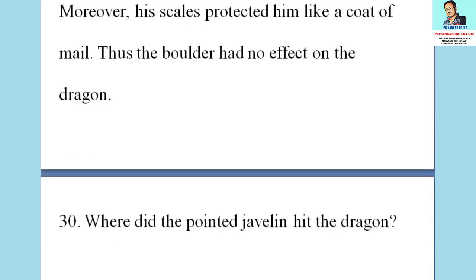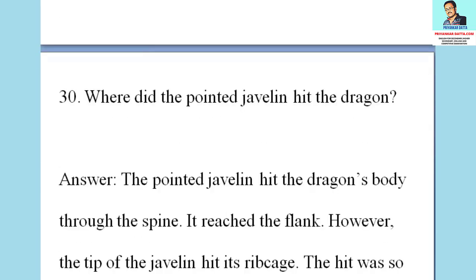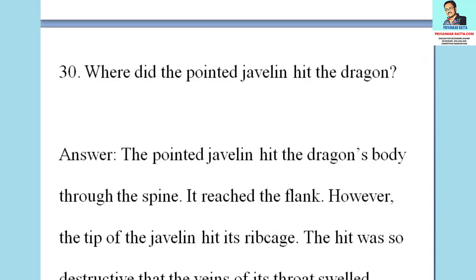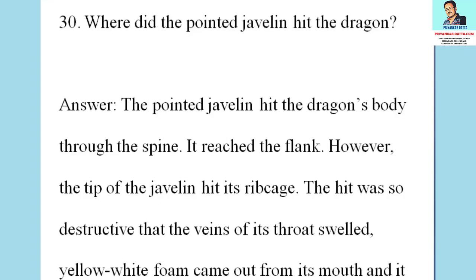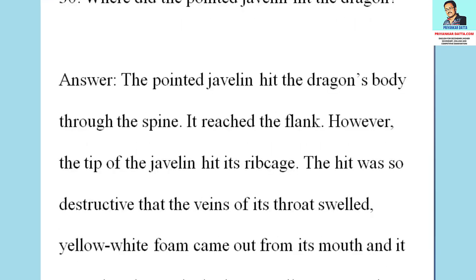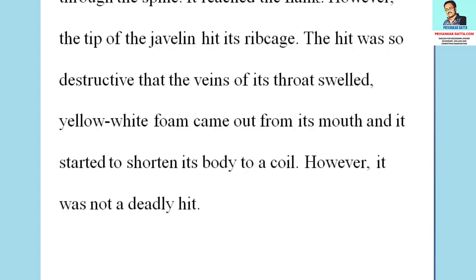The next question is, where did the pointed javelin hit the dragon? The answer to the question is, the pointed javelin hit the dragon's body through the spine. It reached the flank. However, the tip of the javelin hit its rib cage. The heat was so destructive that the veins of its throat swelled. Yellow-white foam came out from its mouth and it started to shorten its body to a coil. However, it was not a deadly hit.